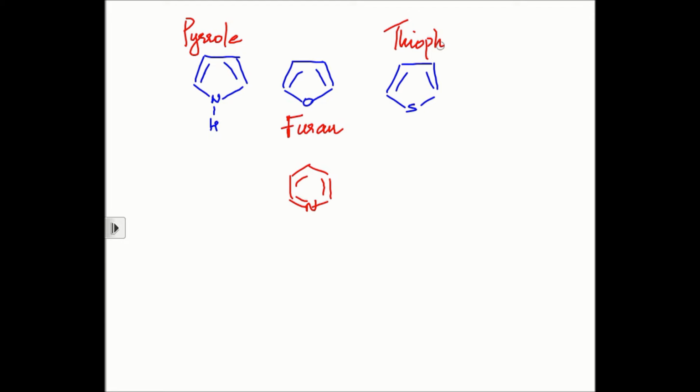The first one is called pyrrole. Remember that in your exams you could be given either the IUPAC nomenclature, give the synthesis of azole, or give the synthesis of pyrrole. Basically it means the same thing. Just that we can refer to it as pyrrole according to the common nomenclature system, or if you want to follow the IUPAC nomenclature system, then we'll be calling it 1H azole. Is that clear? Pyrrole, furan.